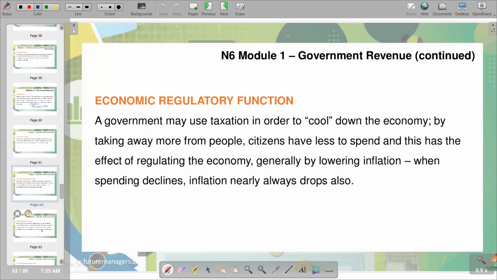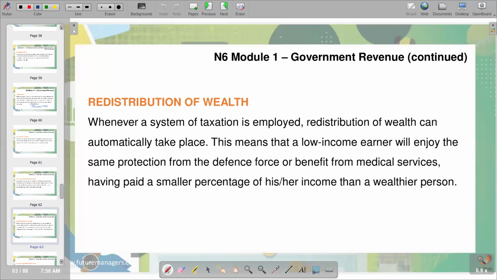Then moving on to the next part, we are now having the issue of redistribution of wealth. When taxation is employed, redistribution of wealth can automatically take place. This means that a low-income earner will enjoy the same protection from the defense force as a wealthier person. So basically, we also have the issue of redistribution of wealth.